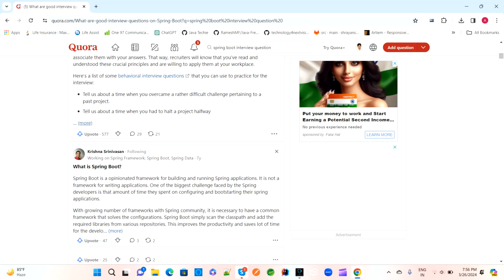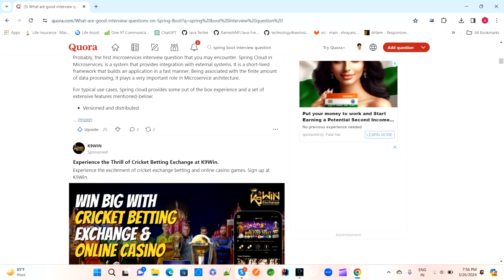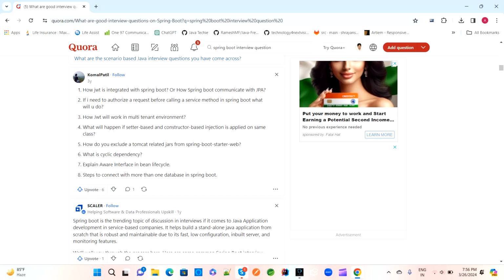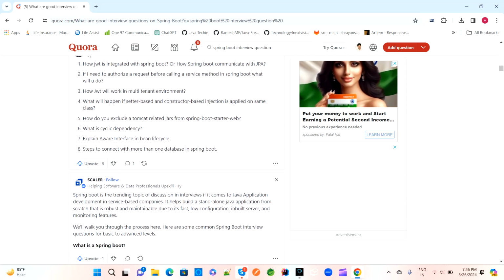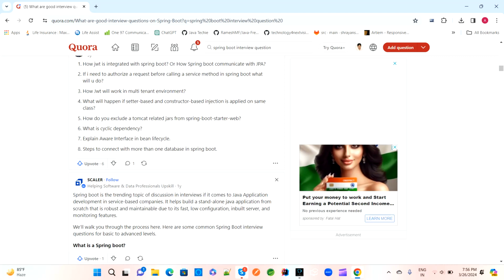And coming to the next one, we also have some cloud related questions, and these will also be considered Spring Boot interview questions. How is JWT integrated in Spring Boot, and how does Spring Boot communicate with JPA? The next question is, if I need an authorization request before calling a service method in Spring Boot, what will we do?